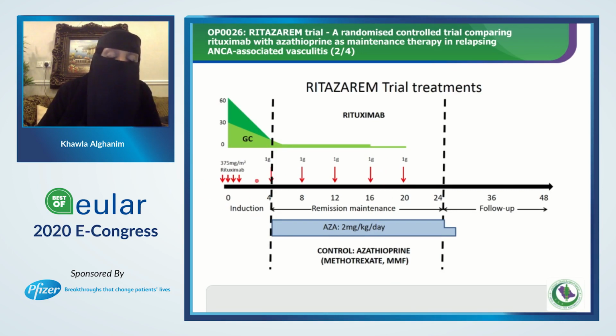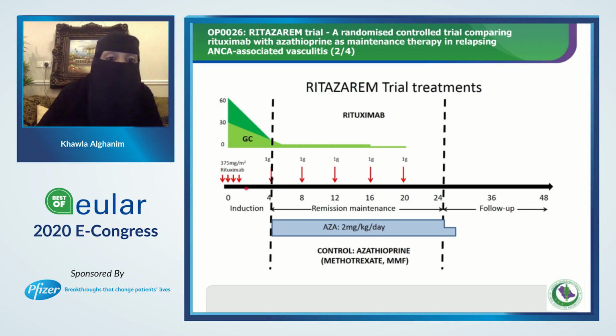In the induction phase, they used in this trial rituximab at a dose of 375 milligram per meter square, 4 doses, 1 week apart, followed by 1 gram every 4 months until 20 months.